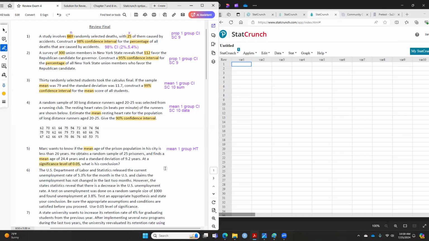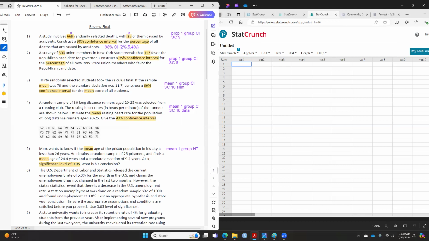But this question is a little bit different because they don't use the words test the claim. Some students ask me, David, why do we get something like this in the test? I said no. In the test, it'll be very similar to your homework and notes, where I say test the claim. So usually in your finals, you will see the words test the claim. You don't need to worry about that. Once you hear test the claim, we are doing hypothesis testing, unless they ask you to do the confidence interval.